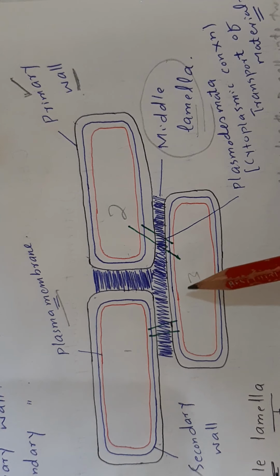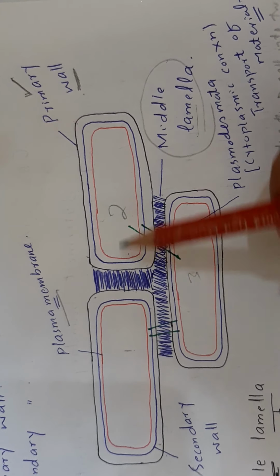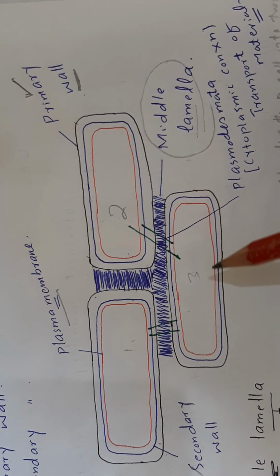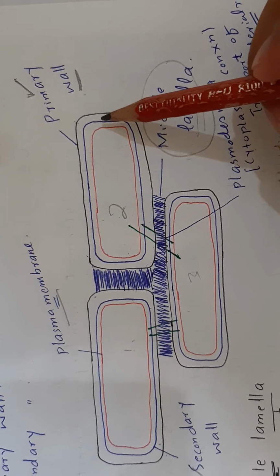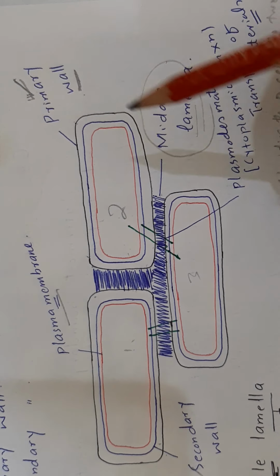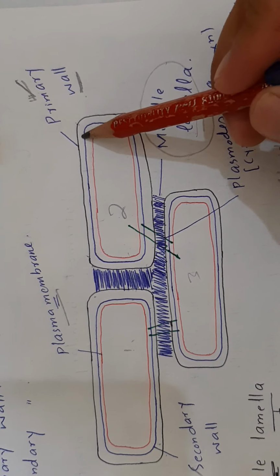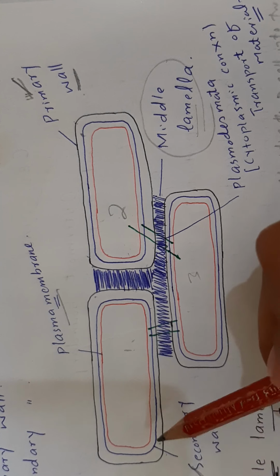Now look into this diagram. It shows the structure of cell wall. These rectangular boxes 1, 2 and 3 represent plant cells, and the cell wall consists of 3 layers. The outer layer is primary wall. Inner to the primary wall, this blue layer is secondary wall.